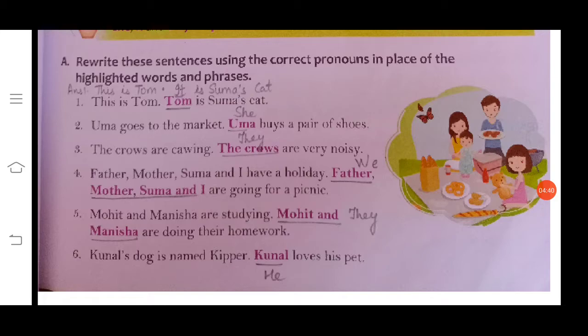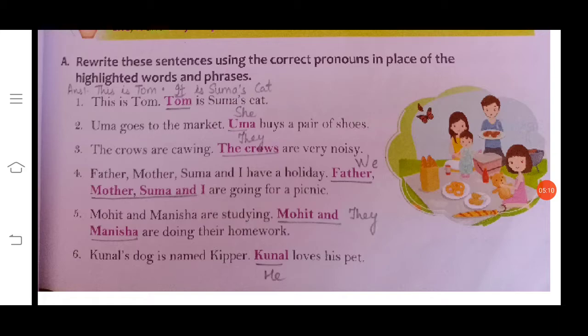Number 2: Uma goes to the market. Uma buys a pair of shoes. Answer: Uma goes to the market. She buys a pair of shoes. Okay, Uma is a girl, so that's why we will use she. Number 3: the crows are cawing. The crows are very noisy. So the answer will be: the crows are cawing, they are very noisy.